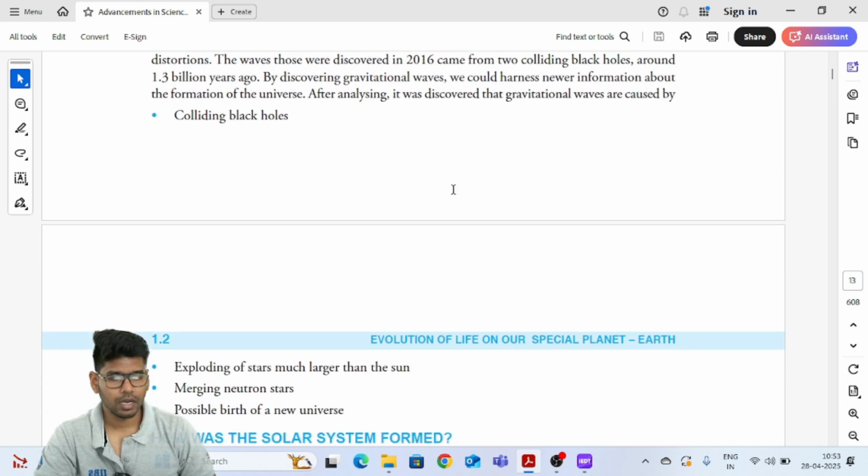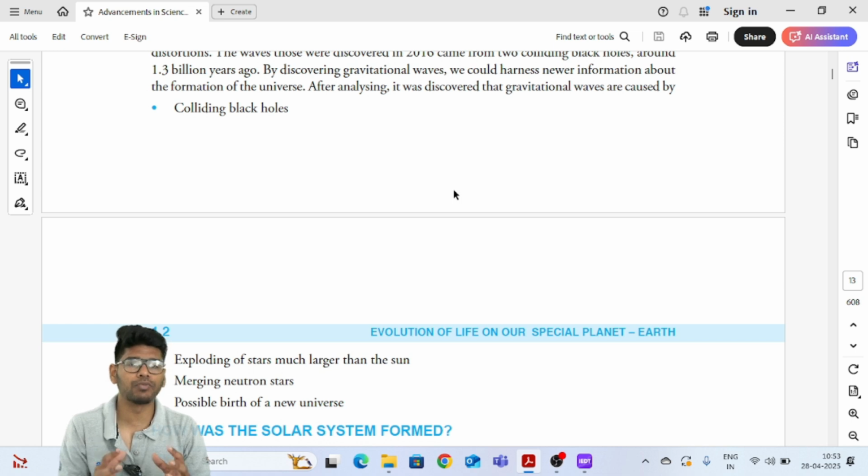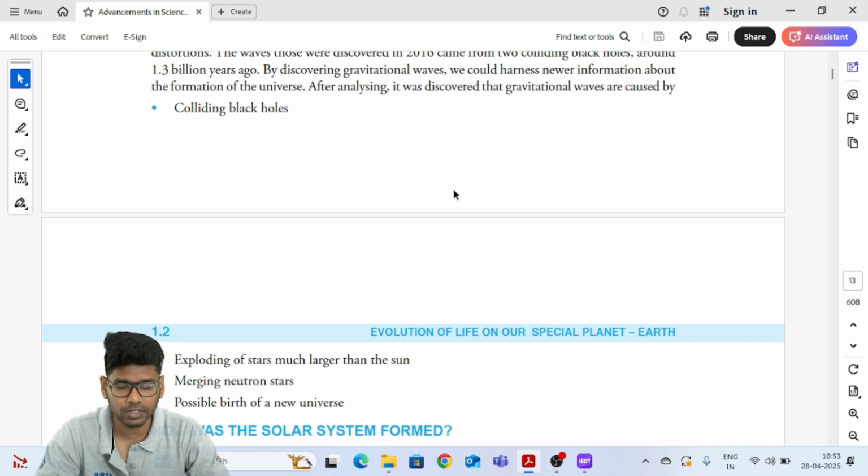The gravitational waves that we have observed came from long back, about 1.3 billion years ago. That means if we are able to harness the information present in those gravitational waves, we will be able to understand how the universe existed previously, right?